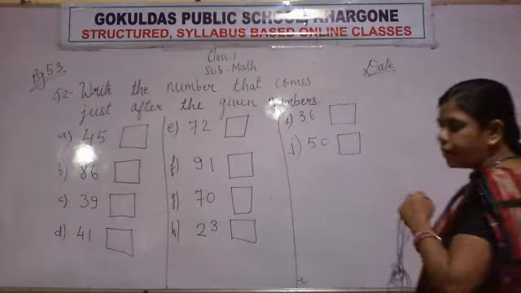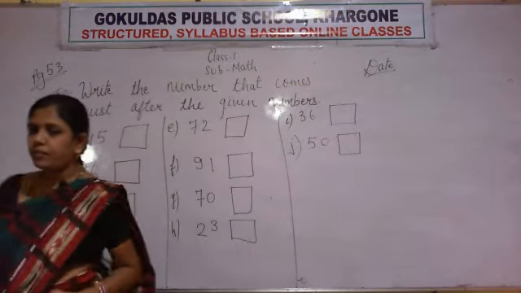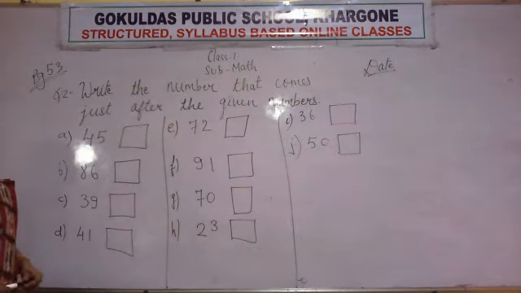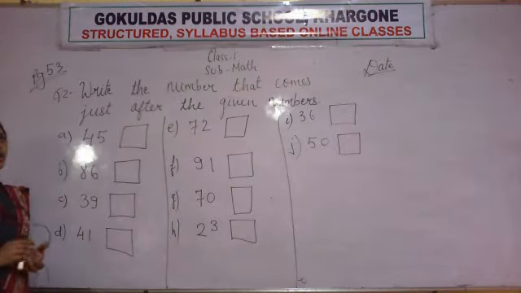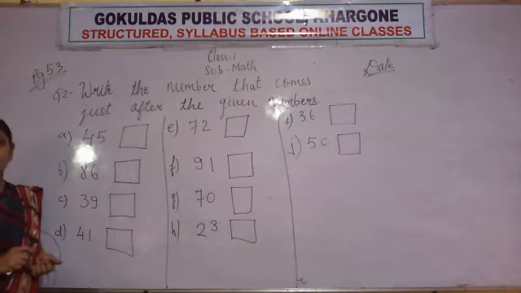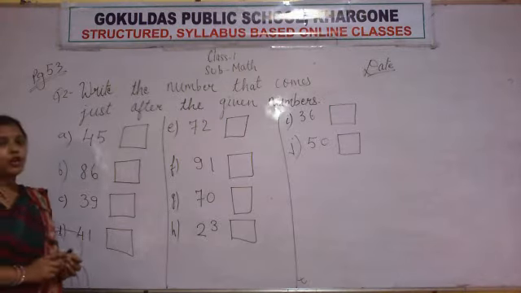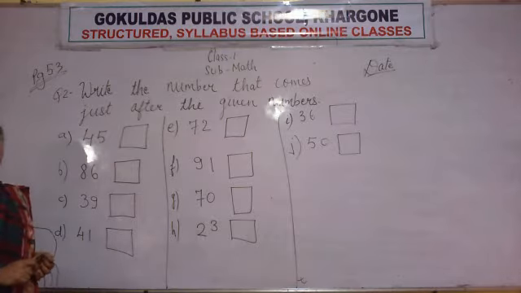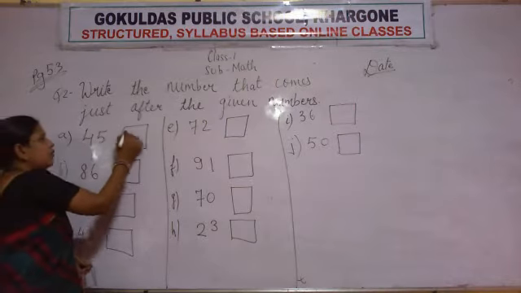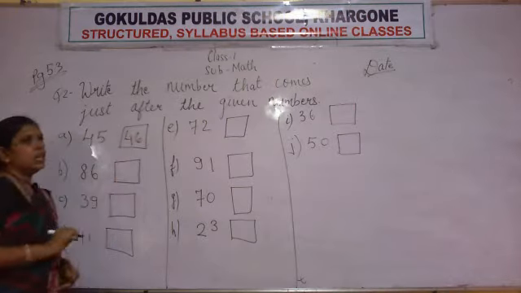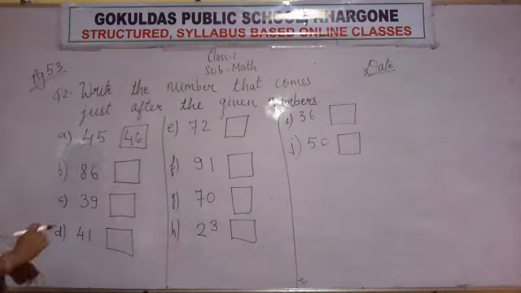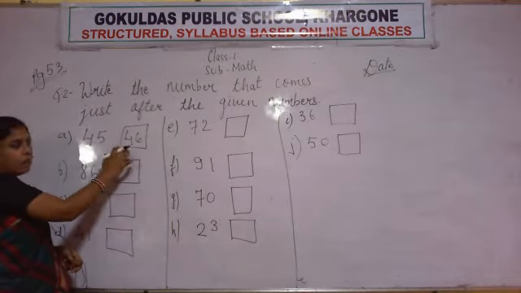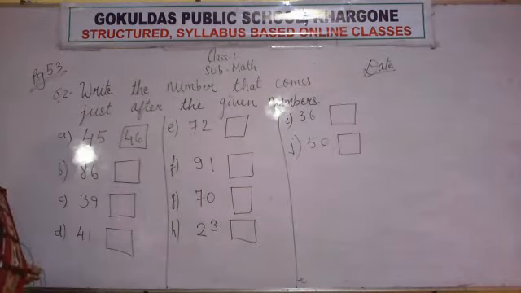I hope you all have copied the questions. Now let's write the answer. Okay. Now see what is the first question. What number is given there? The number given is 4, 5, 45. So which number comes after 45? The number that comes after 45 is 46. So write 46 in this block. After 45 write 4, 6, 46.